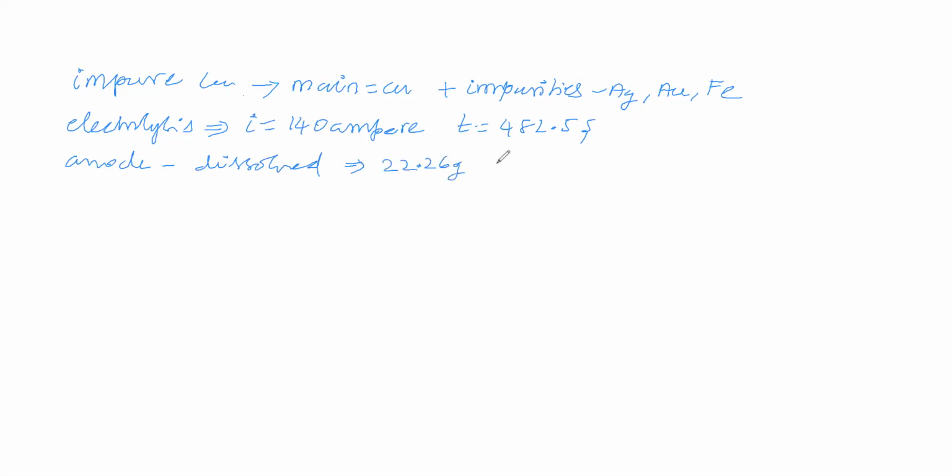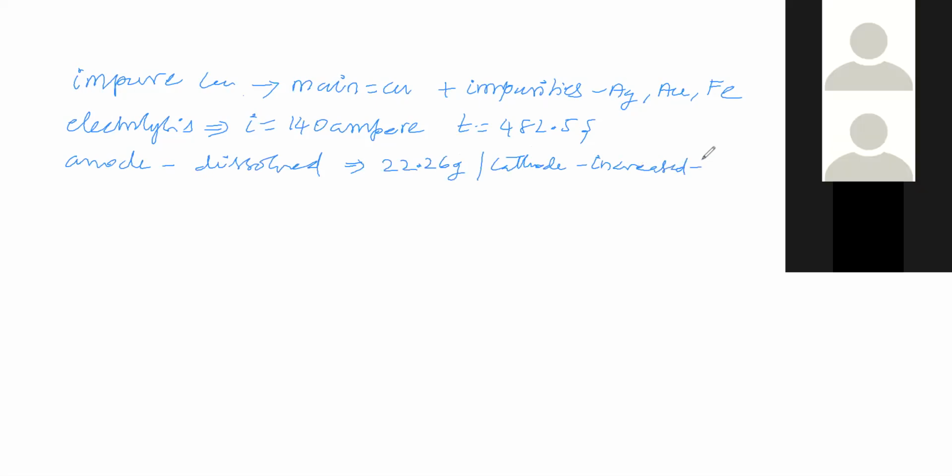22.26 gram. Cathode mass is increasing. What is the mass of cathode increased? That is 22.011 gram. 22.011 gram cathode mass is increased. Okay.